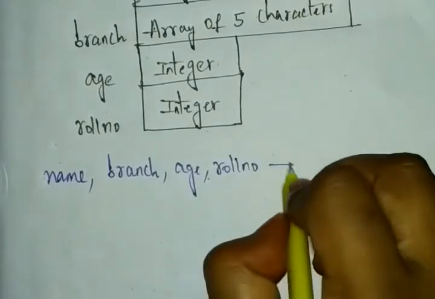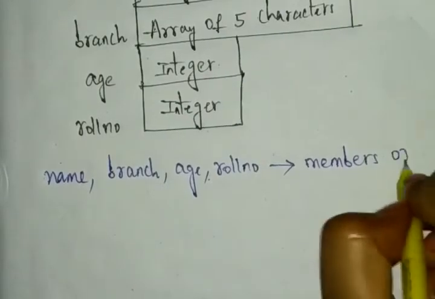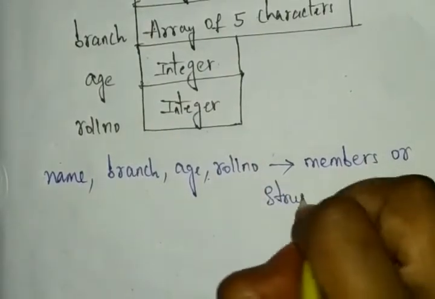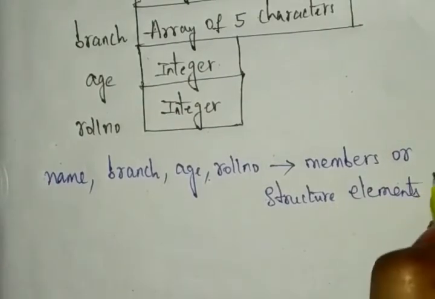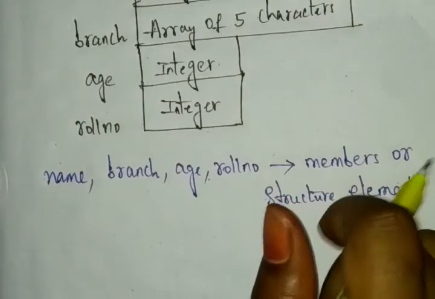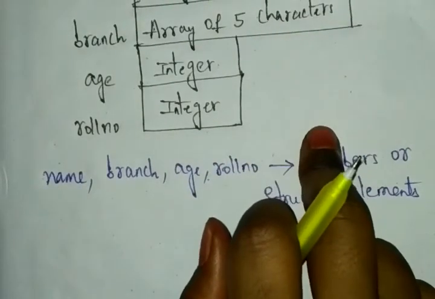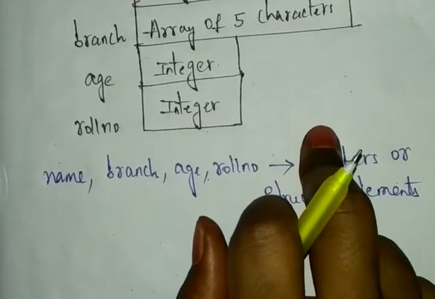So these we can call our members, like variables, or we can call them our structure elements. And the members belong to different data types. What data types do we have here? We have the character and the integer data type.